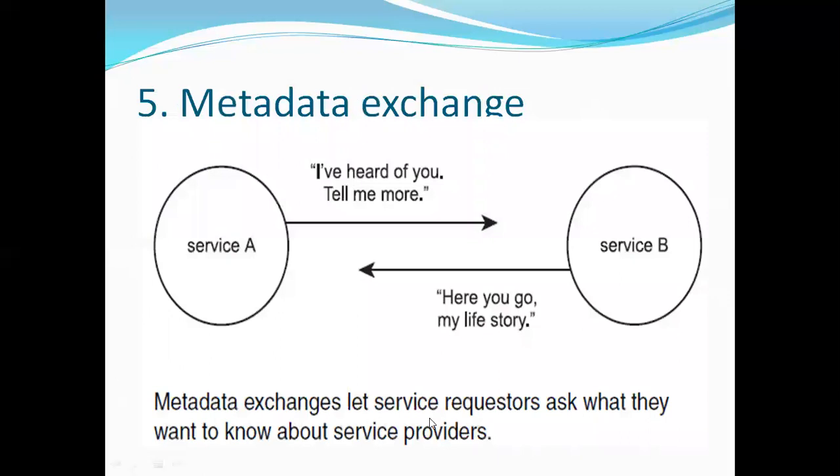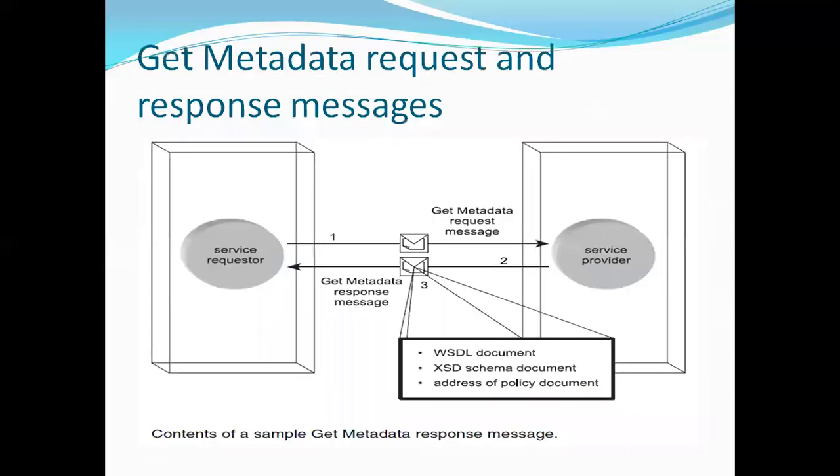So metadata exchange lets the service requester ask what they want to know about the service provider. In case of the bank, we are providing our mobile number and bank account number, and against that we want our account balance. That metadata exchange is communicated when you use a SOAP-based service.